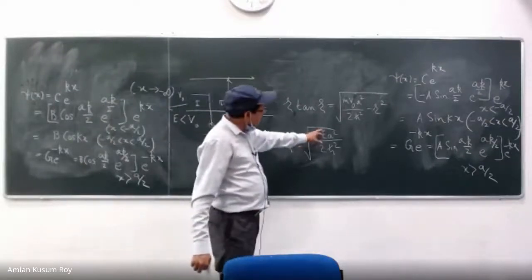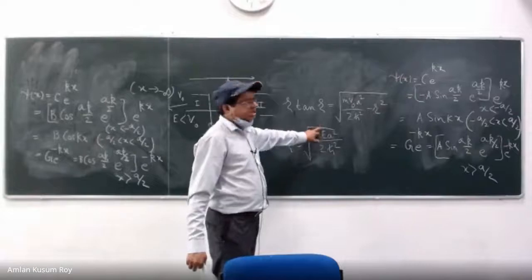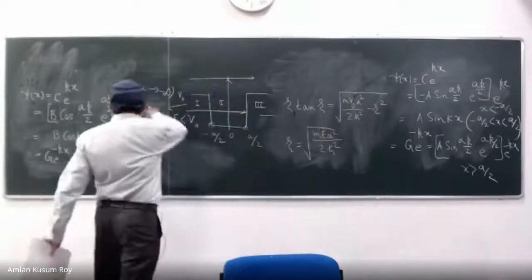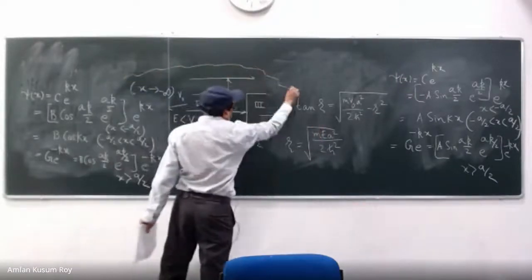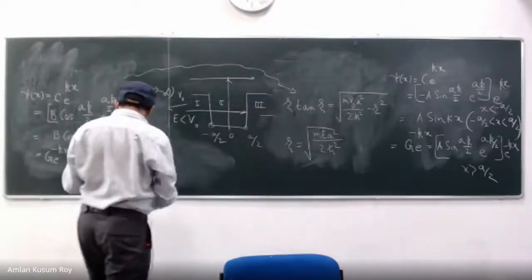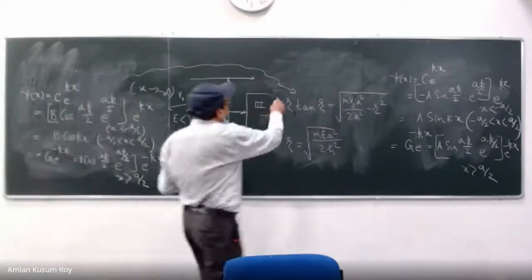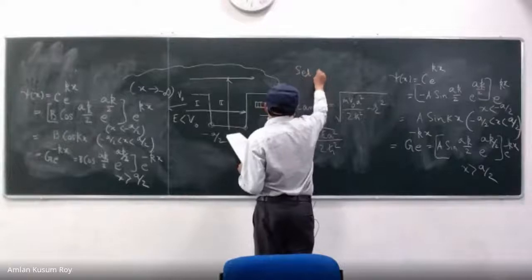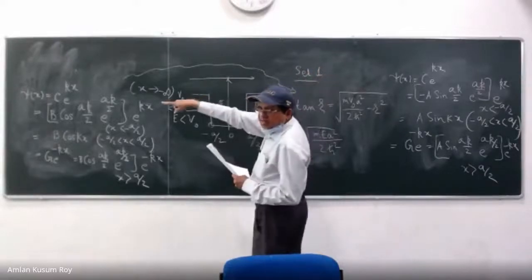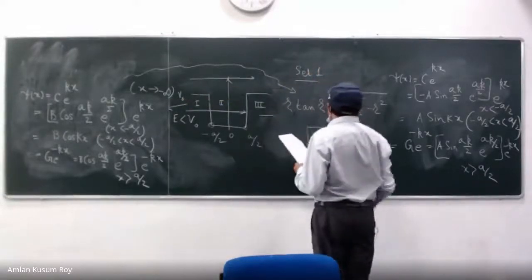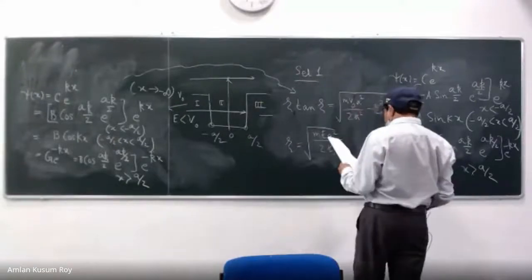You see where the energy is? Energy is lurking in this expression. So after a little bit of mathematical trick, you can find this. So eventually this set 1 solution will be coming from the wave function, but now I am going for the energy, and that is my set 1.